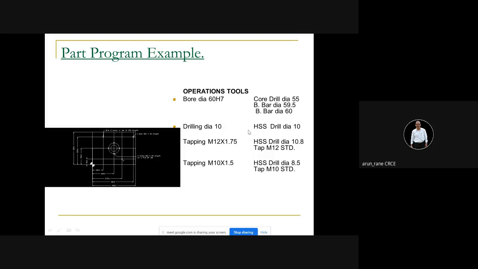Then they will do diameter 10 drilling, hit the center and then this. Then after diameter 10, one more intermediate drill or maybe two, two places, maybe say 30 or 40, then 55 drill, then 59.5, then 60, like that. So minimum two more drills are required, and if you talk about center drill, that is one more additional. So if you want to machine it properly, then three more tools are required. But then you don't bother about that.